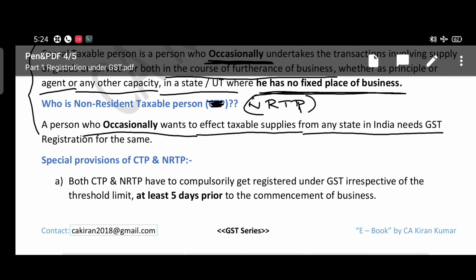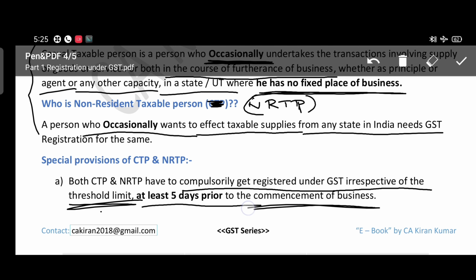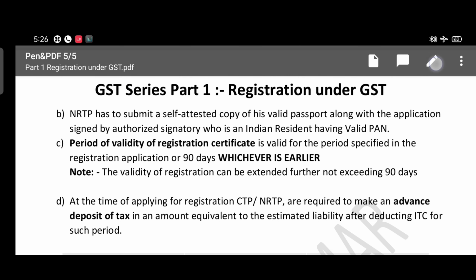Previously we discussed that CTP and NRTP have to compulsorily get registered under GST irrespective of the threshold limit. They have to apply for GST registration first, and only then can they do the business. So at least 5 days prior to the commencement of business they have to apply for registration. The next special provision relating to NRTP is that they have to submit a self-attested copy of the valid passport, because the NRTP doesn't have a PAN number, as he is not a resident of India. So he has to sign on it.